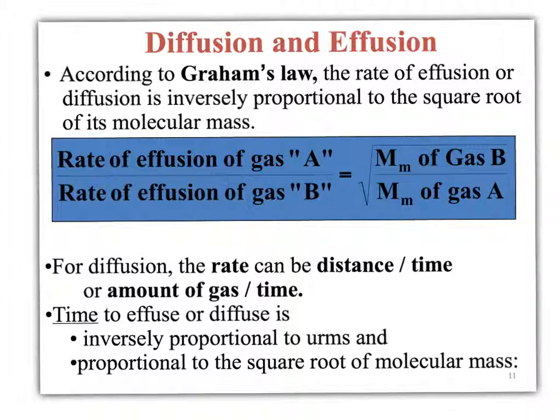And the time to effuse or diffuse is inversely proportional to URMS and directly proportional to the square root of molecular mass. So again, if something's moving very fast, it takes less time. Something's moving slow, it takes more time. And if it's very big, it's going to move slowly. If it's very small, it's going to move much more quickly.